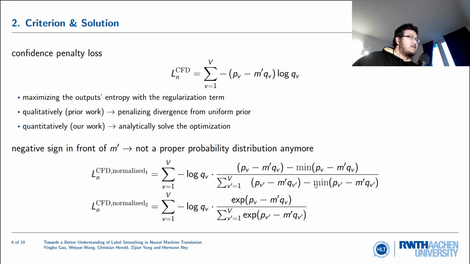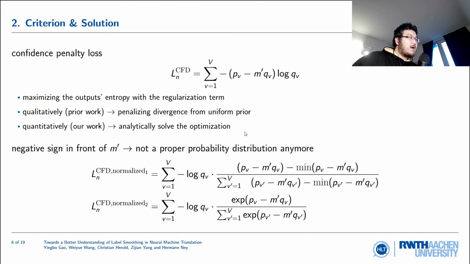A very closely related method called confidence penalty can be written as follows. Again, local loss. The difference is now we are subtracting m prime times q_v. So notice this is not a proper probability distribution anymore. But nonetheless, we can separate the terms. The first term will be cross entropy, and the second term will be information entropy. And we know information entropy is a measure of the uncertainty, and it takes its maximum at the uniform distribution, and we want to minimize the whole thing. So qualitatively, people know that training with this is basically penalizing divergence from the uniform prior at the same time.